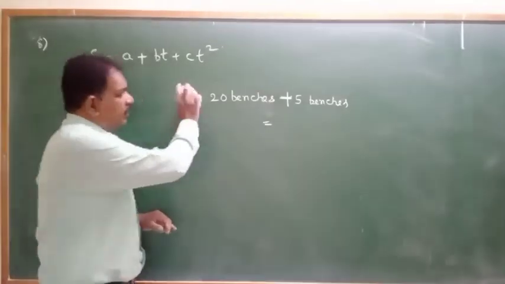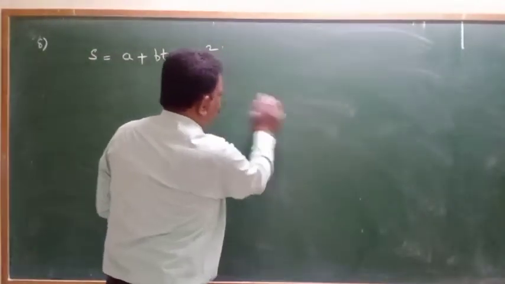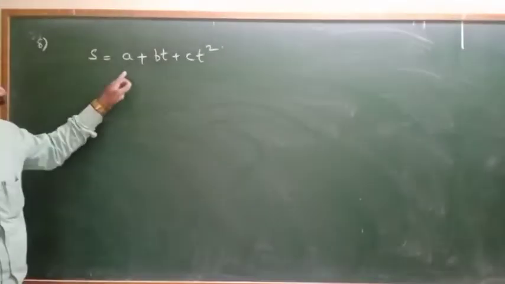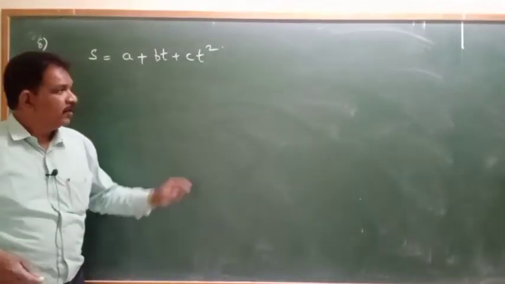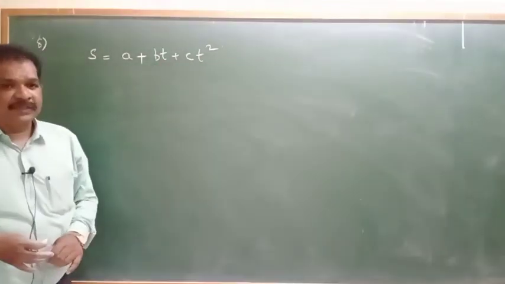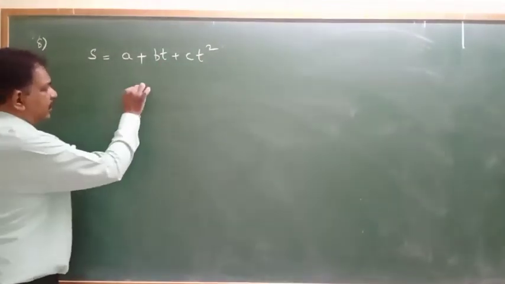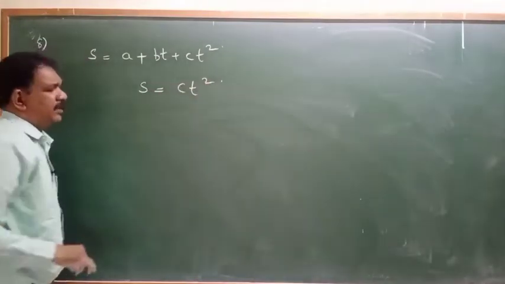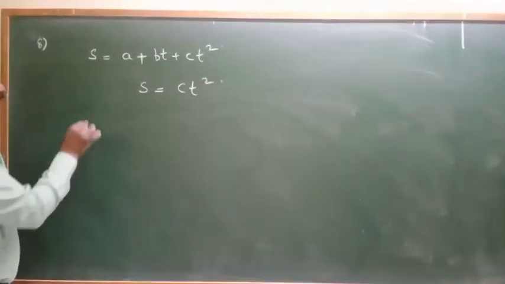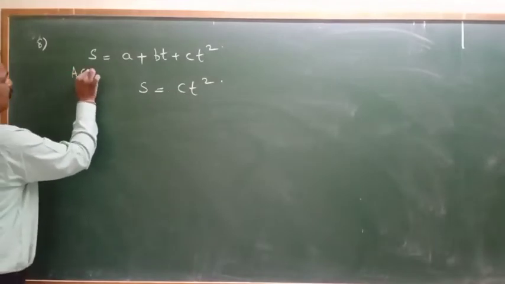Okay? Here what they gave, S is equal to A plus BT plus CT square. What is the unit of C? Means, what is the unit of S? The same unit will be there for CT square also.